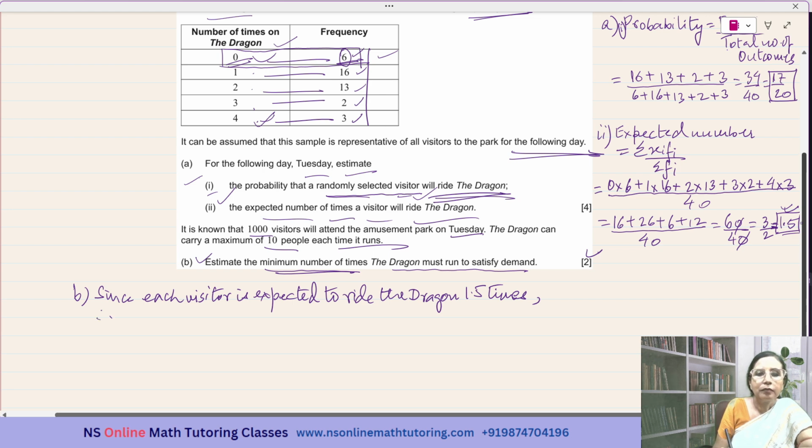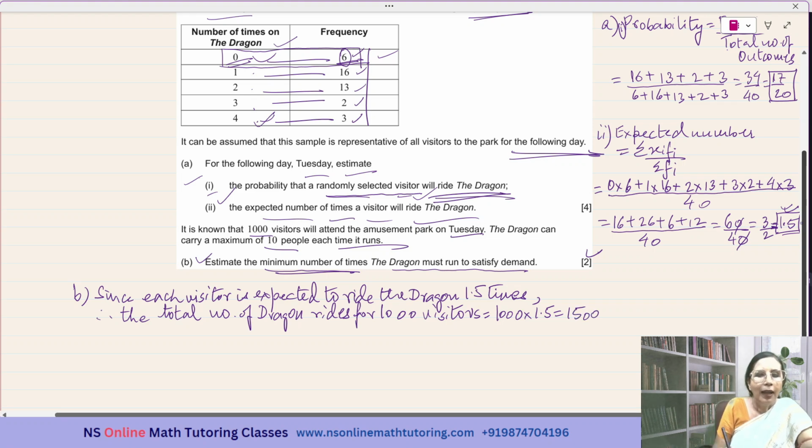therefore, the total number of Dragon rides for 1,000 visitors is equal to 1,000 times 1.5, which is equal to 1,500.